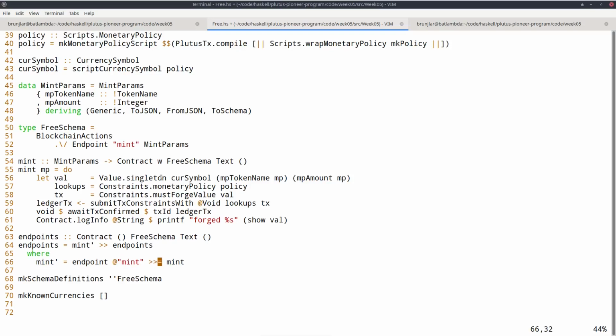And then I use the monadic bind to, after I have the mint params, call mint with those parameters as argument. So what this will do, it will block until mint params are entered, and then it will call the mint contract that we just defined. And because of this line here, after this is done, it will recursively call itself again. So it will block again until a new mint is triggered, and so on. And finally, this is just needed for the playground to provide the necessary UI in this line as well.